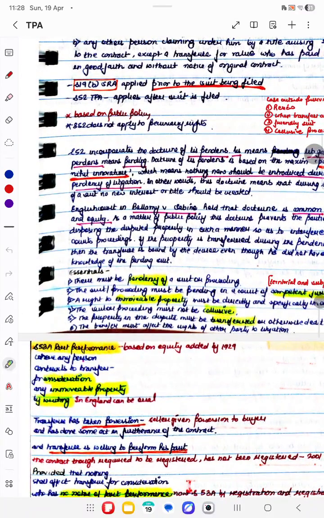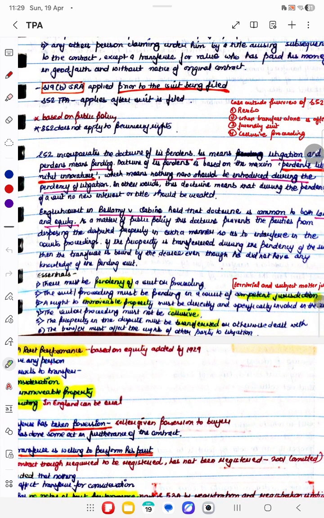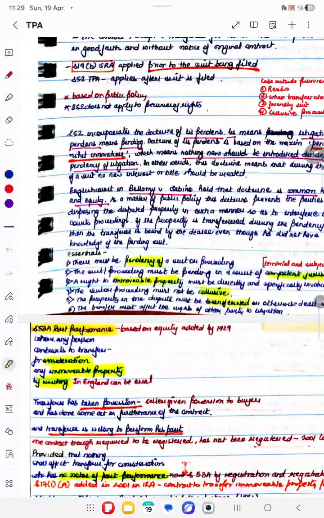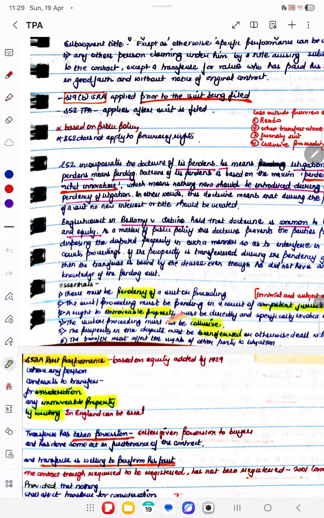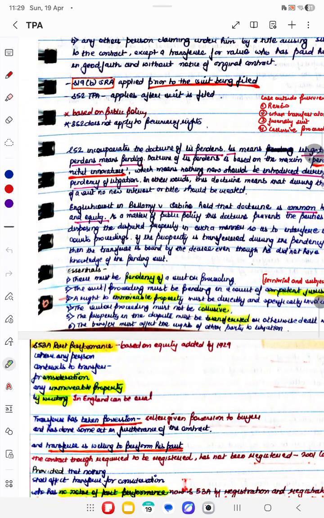So we can also have certain essentials. Firstly, there should be a pendency of a suit or proceedings, and you can explain the terms suit and proceedings. And it should be pending before a court of competent jurisdiction. Here, competency refers to both territorial as well as subject matter jurisdiction. Then the right to immovable property must be directly and substantially in issue. मतलब title का dispute होना चाहिए. Then the suit or proceeding must not be collusive. मतलब it shouldn't be a friendly suit.